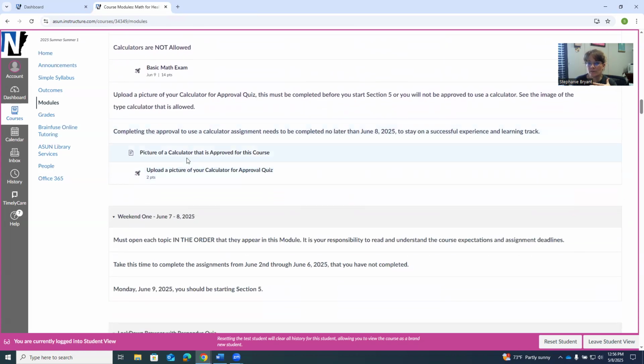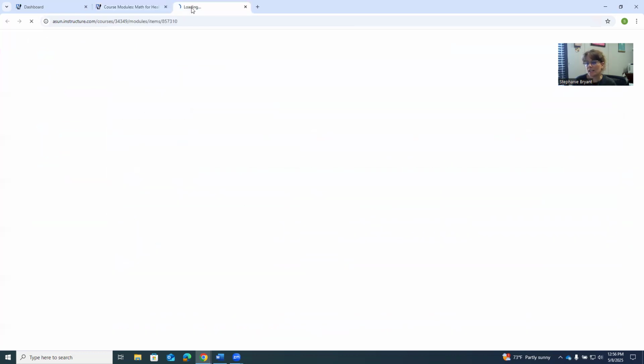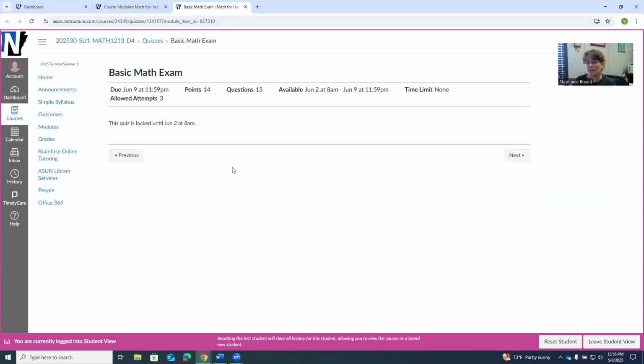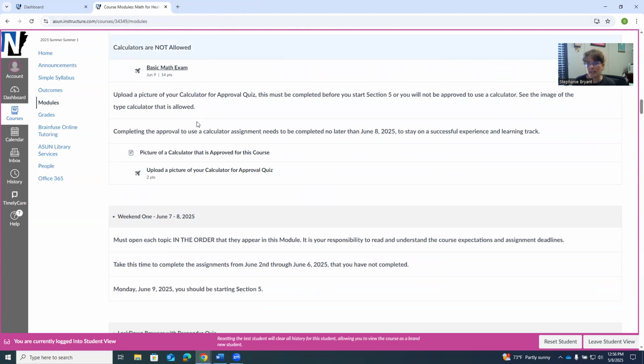And as we move on, you're going to see exam. When you click on the exam, it's not available to you right now, but this is through Canvas, so it's not syncing you anywhere else. You're going to stay in Canvas.